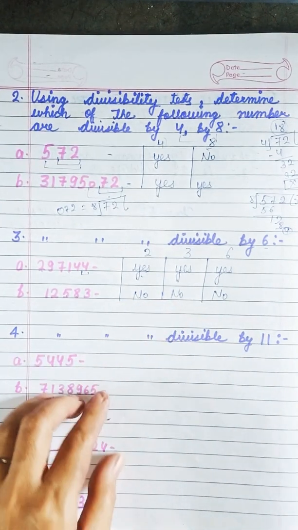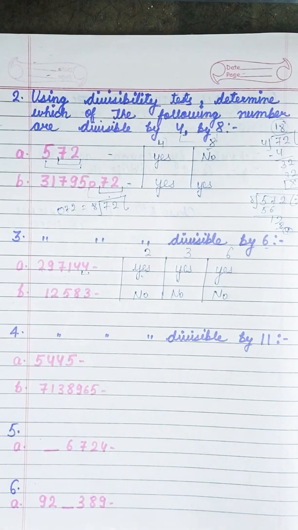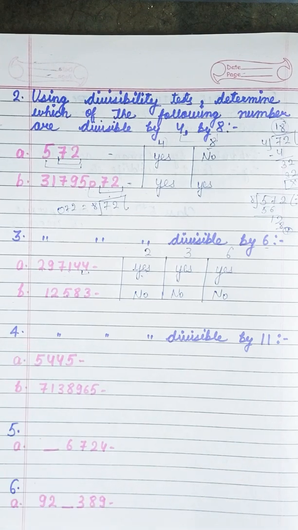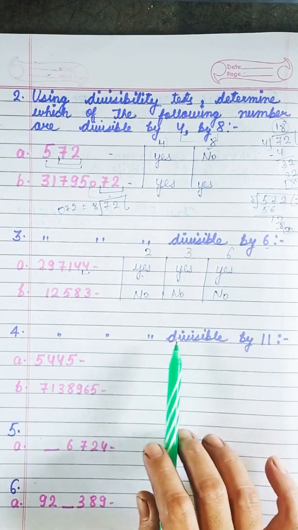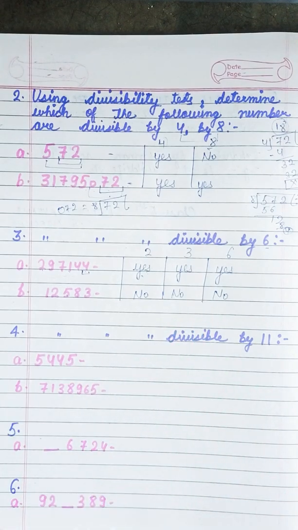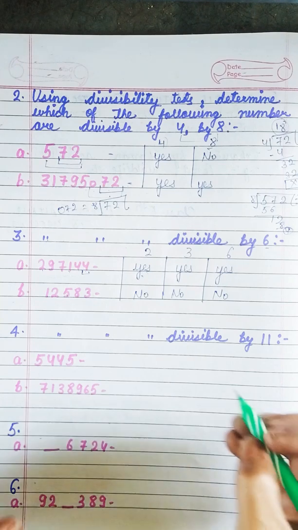Now we are doing divisible by 11. Okay, divisible by 11 also we know very well. Again we are repeating because it is given in your exercise number 3.3. This is question number 4, exercise 3.3. Using divisibility test, determine which of the following numbers are divisible by 11. So what do we have to check in 11? Divisible by 11, first what do we have to make?